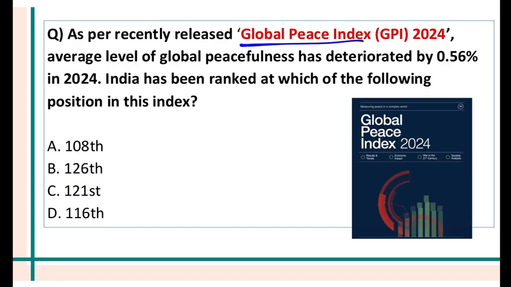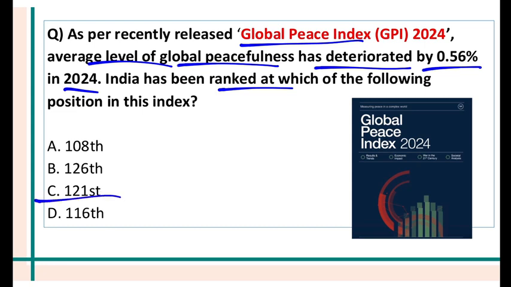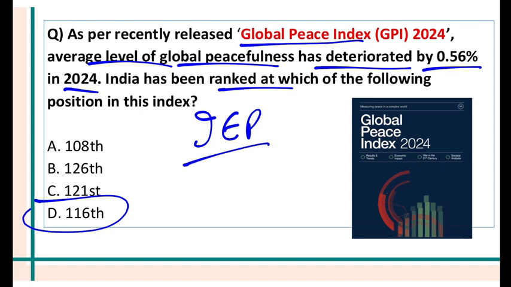Global Peace Index was released recently. The average level of global peacefulness has deteriorated in 2024. India has been ranked at which position? We are not exactly a very peaceful country if this index is to be believed. If you talk about our ranking in the Global Peace Index, it is a very, very poor 116th. And this index is given by Institute for Economics and Peace, IEP, which is an institute that is located in Sydney in Australia.